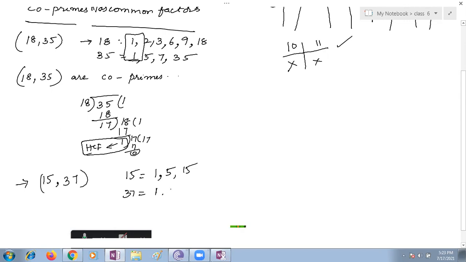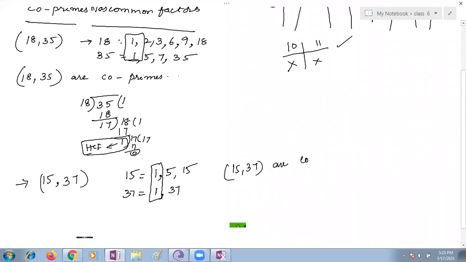It has 1 and the number itself as factors. So the only common factor is 1. So 15 and 37 are co-prime numbers.